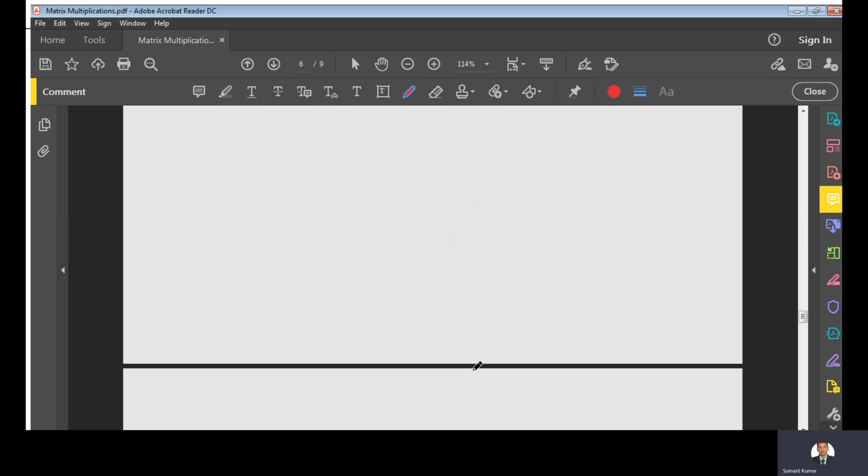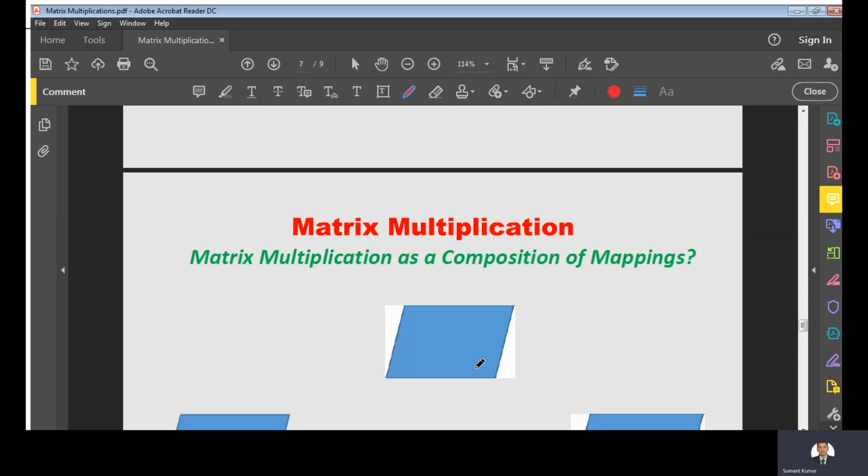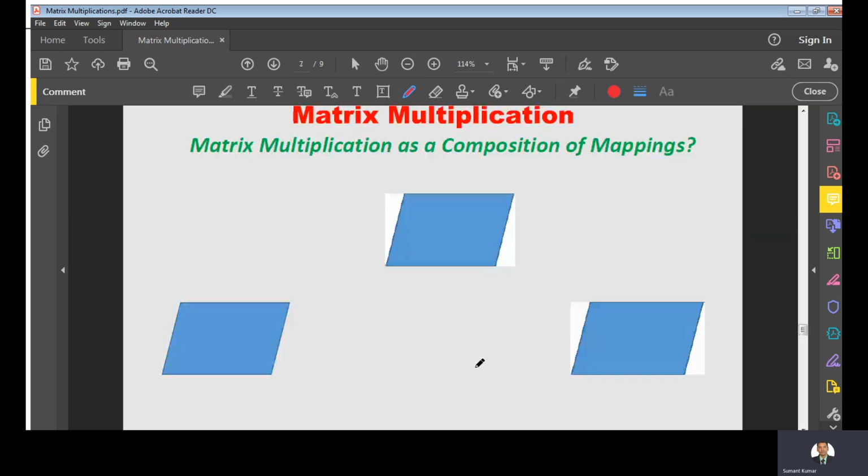Now we are in a position to define matrix multiplication as a composition of mappings. This is a very important thing of this session. So how will you find this composition of mappings? Suppose you have a vector X. When you multiply by a matrix B, you know that matrix multiplication can be treated as a linear transformation.